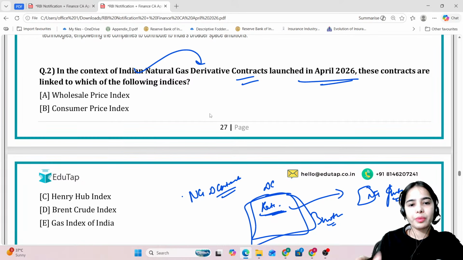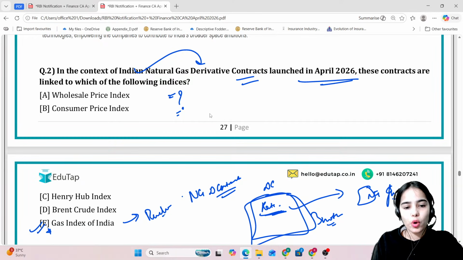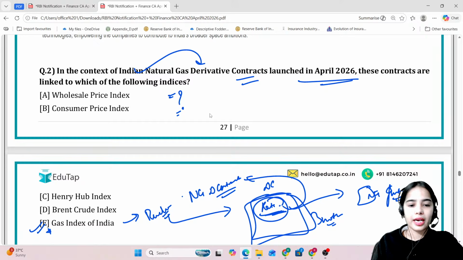So this rate will be decided, or which indices will be followed? The Gas Index of India will be followed. That means this is a benchmark index on the basis of which the rate will be decided in the derivative contract, and this benchmark index is the index of India only.